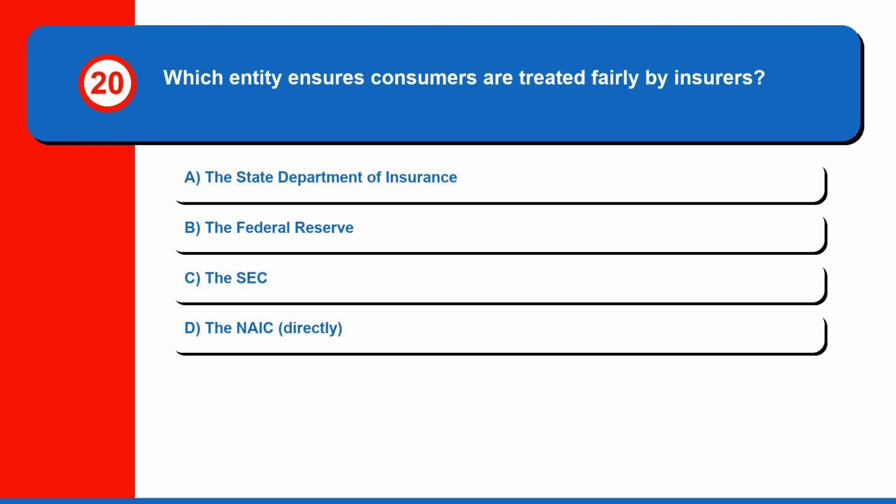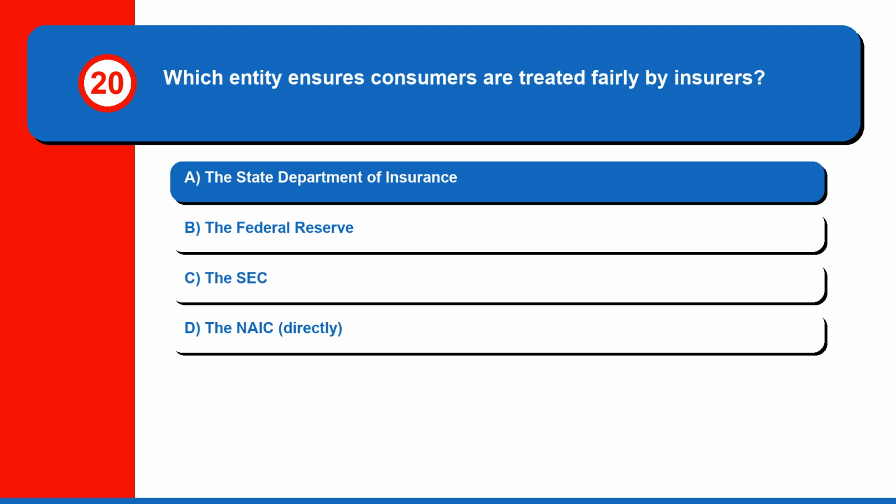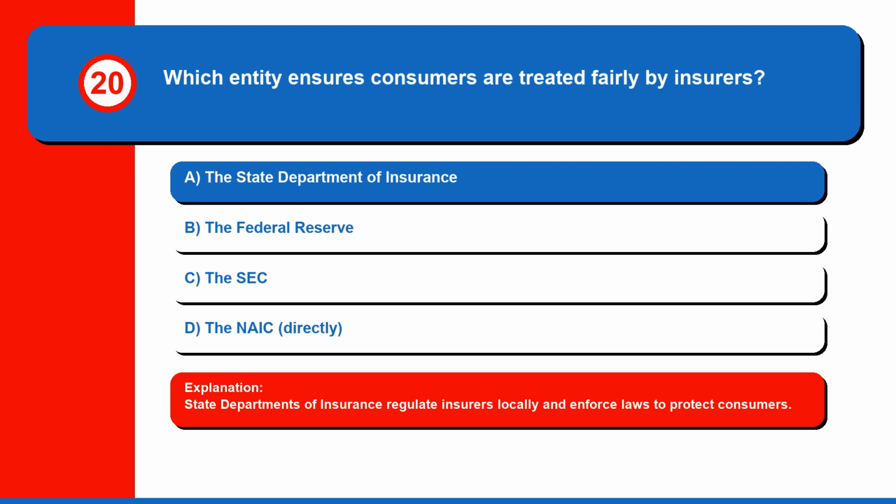Question 20. Which entity ensures consumers are treated fairly by insurers? A. the State Department of Insurance, B. the Federal Reserve, C. the SEC, or D. the NAIC, directly. The correct answer is A. The State Department of Insurance. State departments of insurance regulate insurers locally and enforce laws to protect consumers.